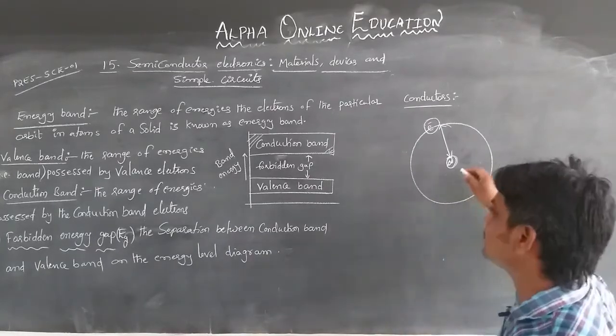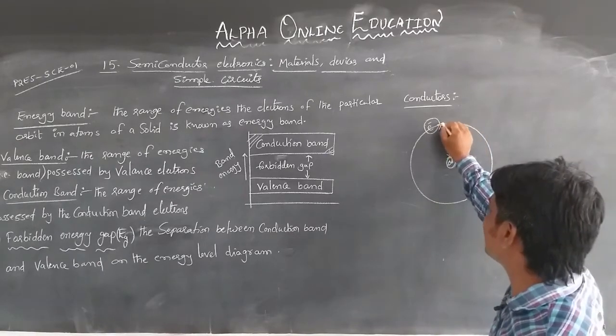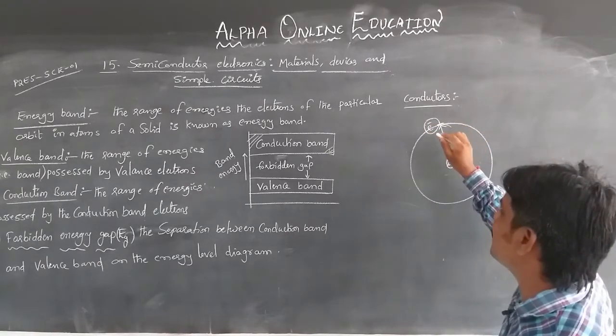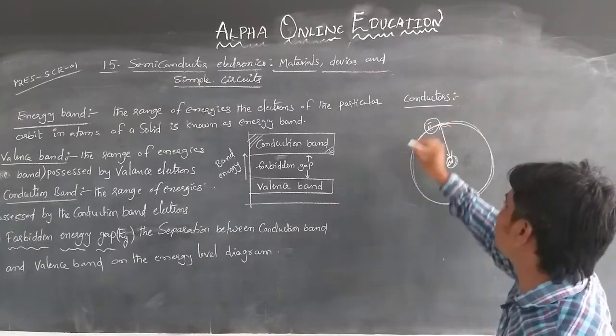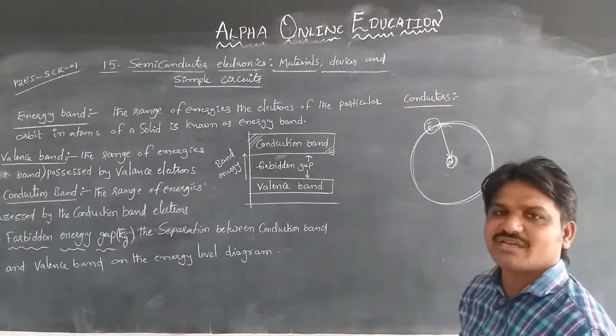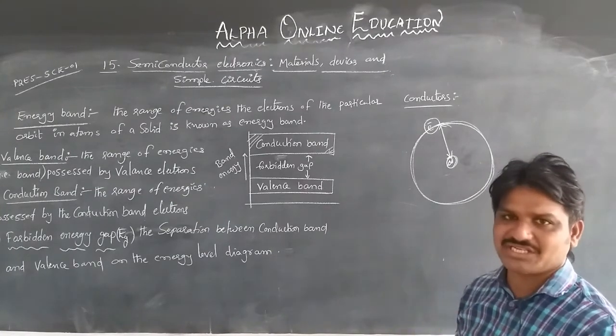The range of energies of these valency electrons in a particular orbit can be considered the band energy of an electron.